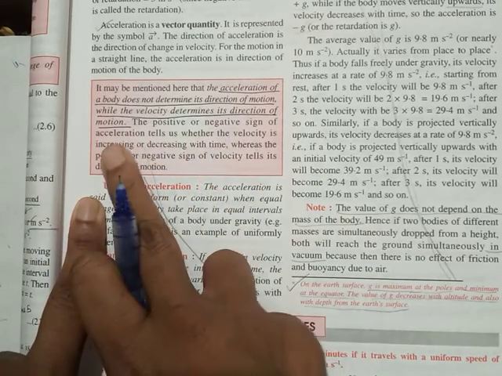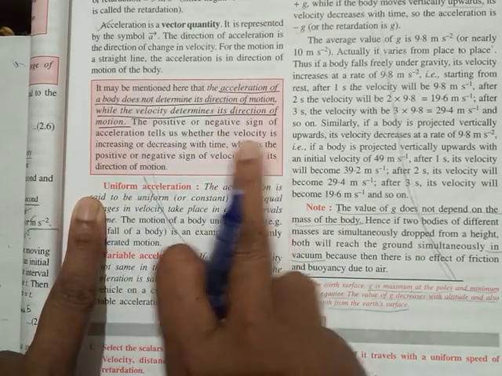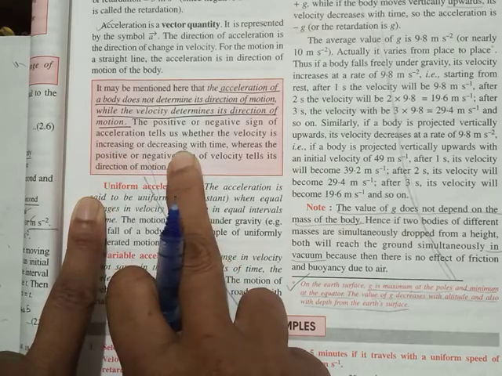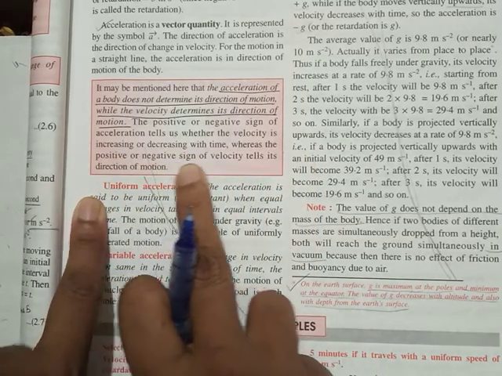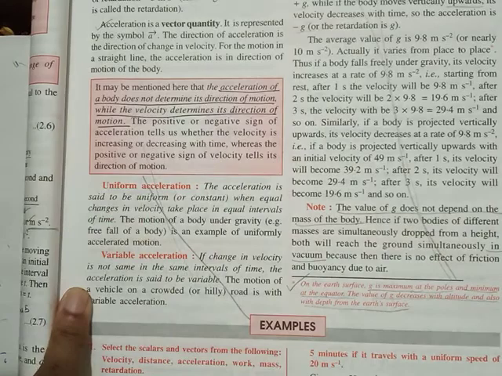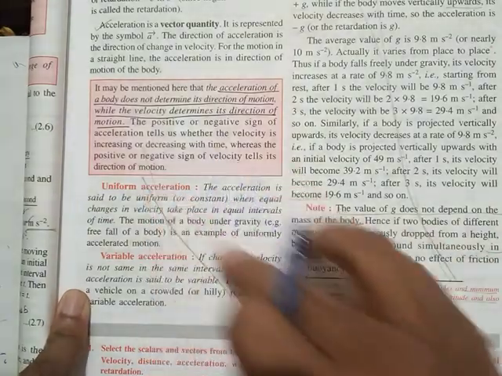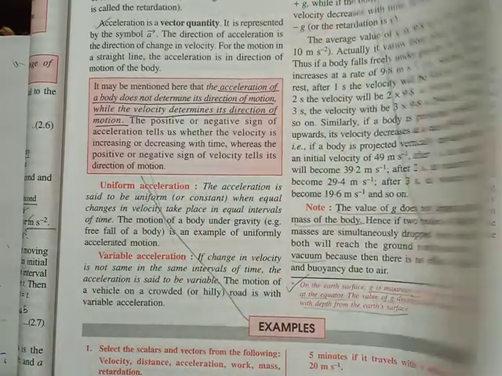The positive or negative sign of acceleration tells us whether velocity is increasing or decreasing, whereas the positive or negative sign of velocity tells its direction. You can leave this all for now. That is all for the theory portion.